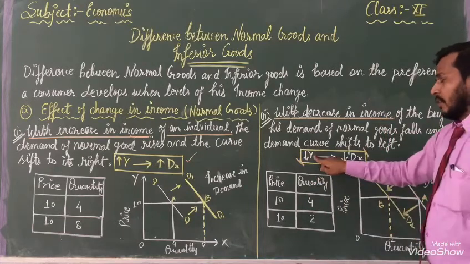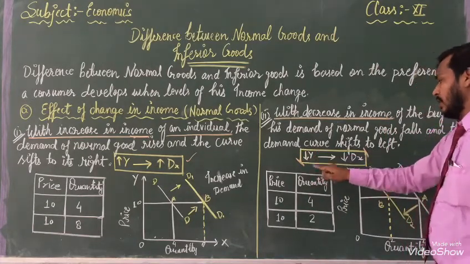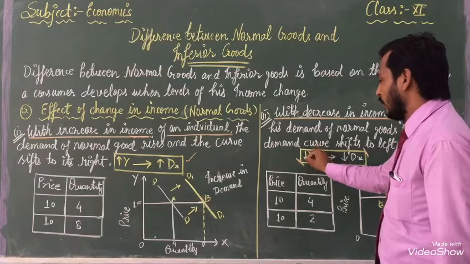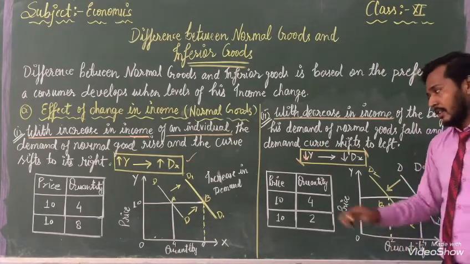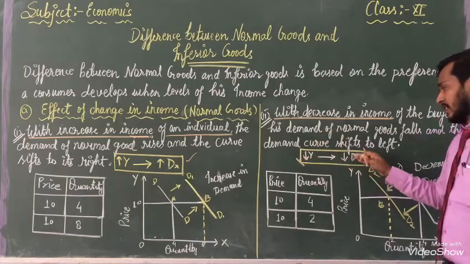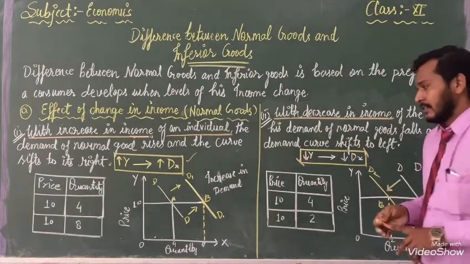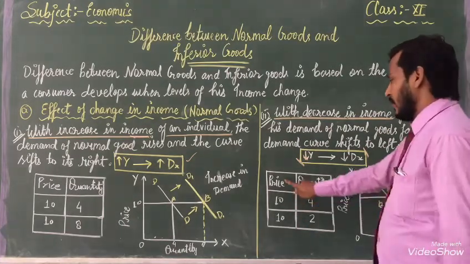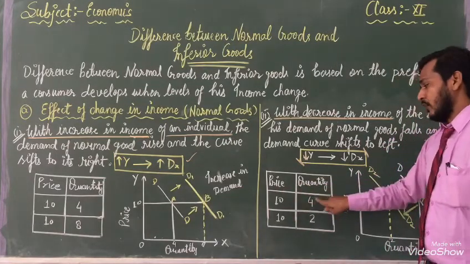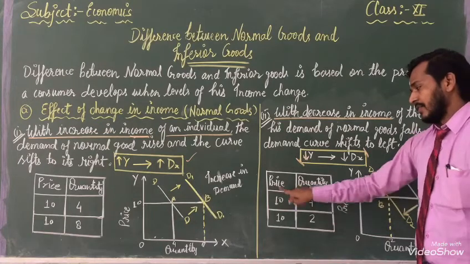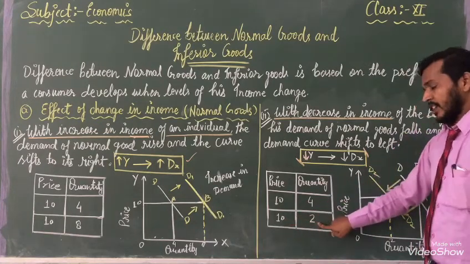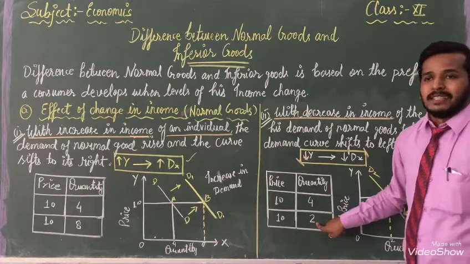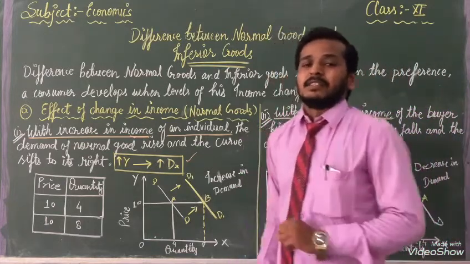See here, when income is decreasing, at that time our demand is also going down, meaning decreasing. With the help of this arrow, we can represent that our income is going low, then our demand will also decrease. With the help of this table, we can represent it. See, when the price is 10, we are utilizing a quantity of 4, but after that the price is the same 10, but our quantity demanded is 2. This means from 4 to 2, which is a decrease in demand.